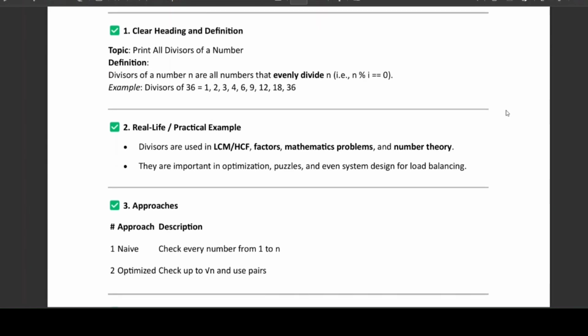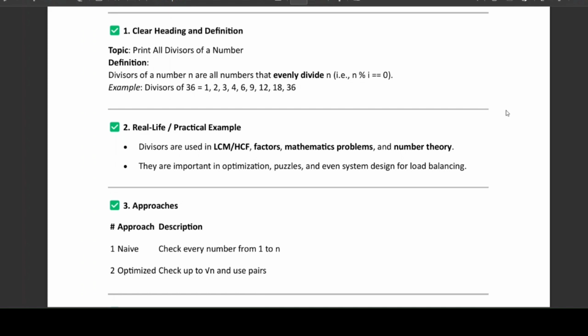For example, if I give the number 36, it checks which numbers divide 36 and prints all those values up to 36, like how many numbers divide it. The definition is that the divisors of a number n are all numbers that evenly divide n, so the remainder n % i equals 0.